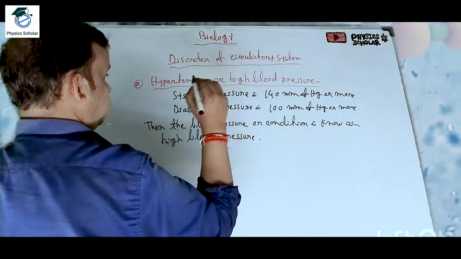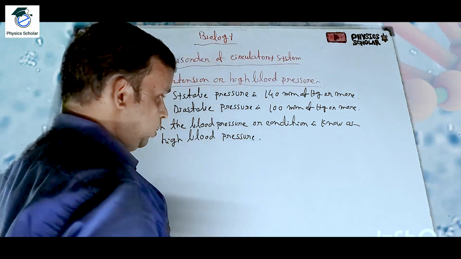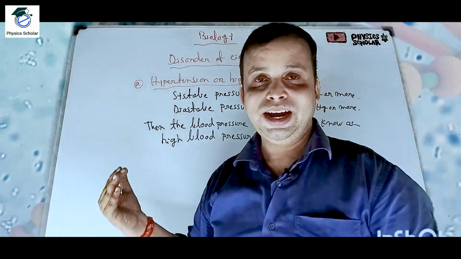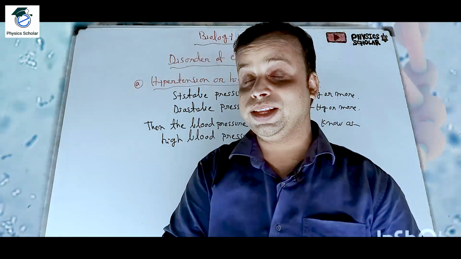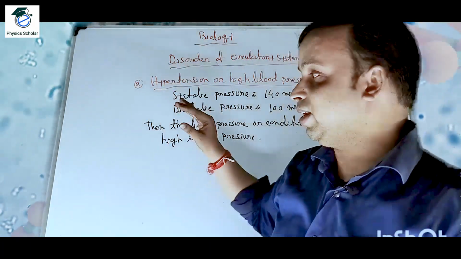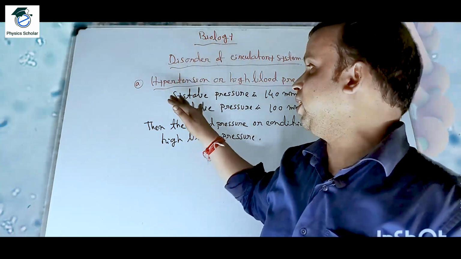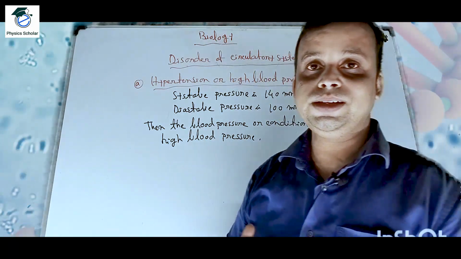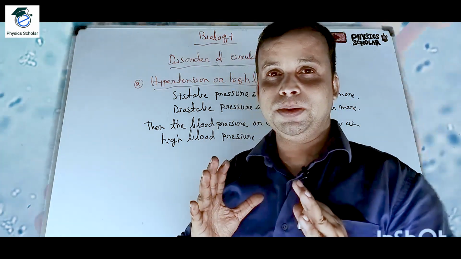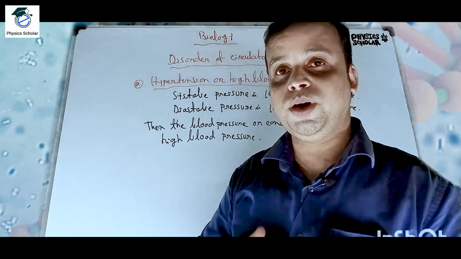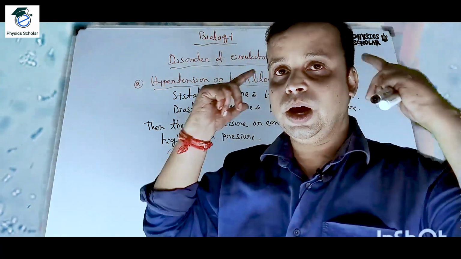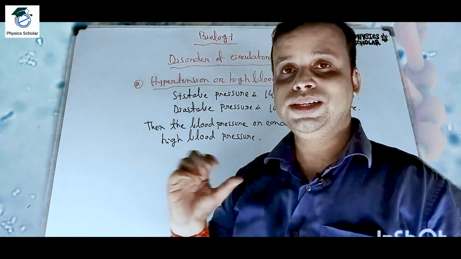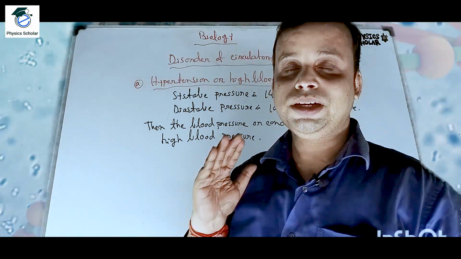Clear? Then the blood pressure condition is known as high blood pressure. So if the systolic pressure is more than 140, and the diastolic pressure, which was 80 in case of normal, is more than 100, then we can say it is hypertension or high blood pressure. Basically, the harmful effect is what? It will create a bad impact on our heart, our eyes, our brain, our kidneys. That's why the pressure needs to be controlled.